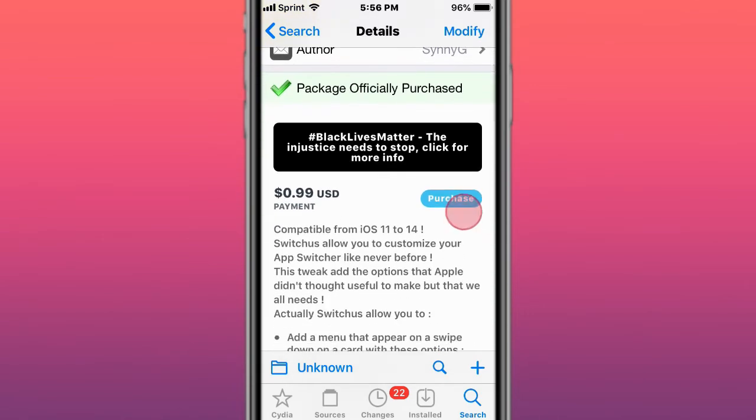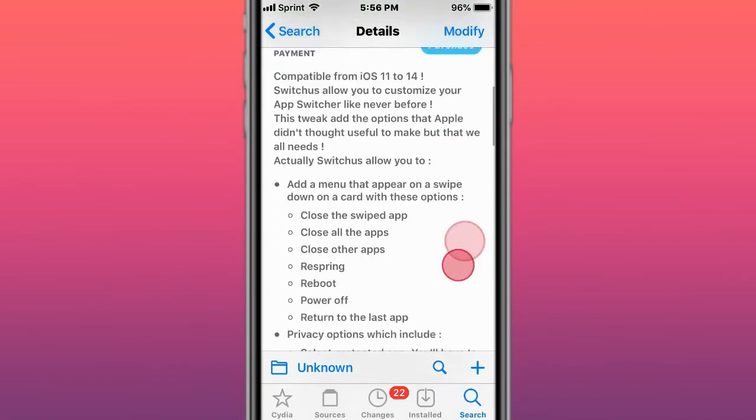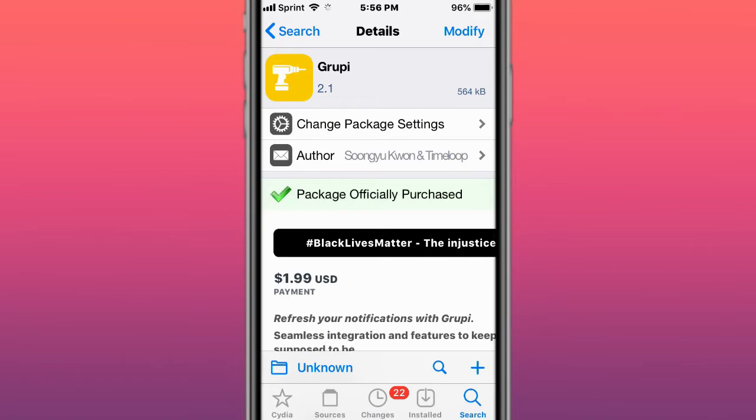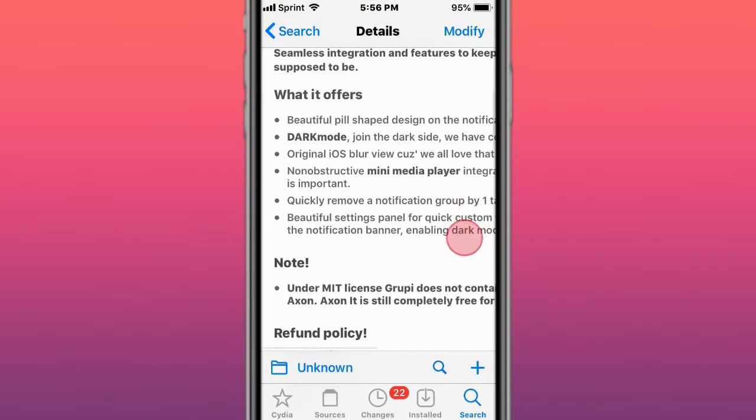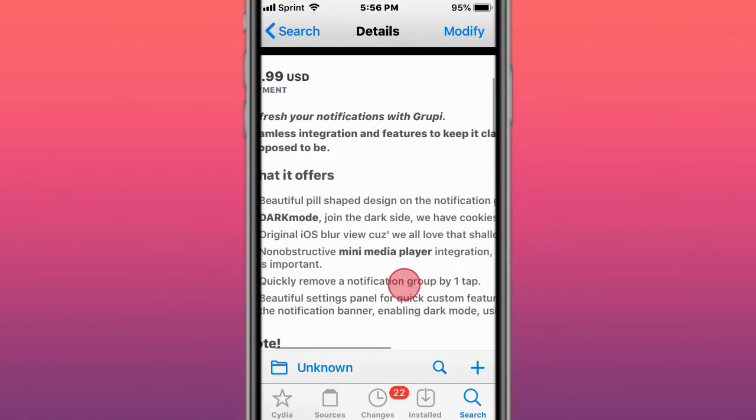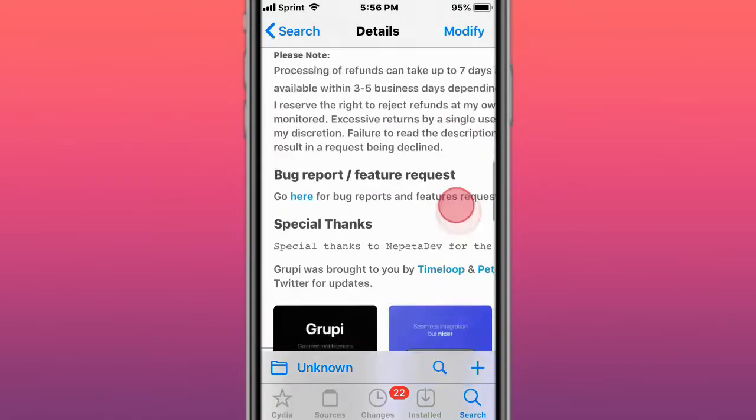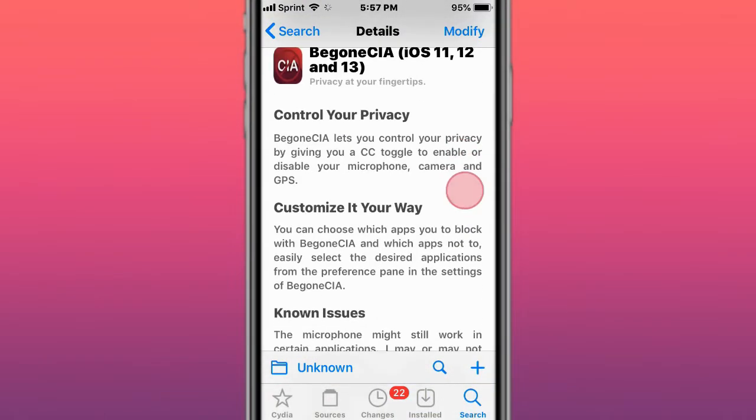Next tweak is called Switch Us. Compatible with iOS 11 to 14. It allows you to customize your app switcher like never before. It's called Groupie. Official iOS 14 support. So refresh notifications with Groupie. It's called Begone Sia, and lets you control your privacy by giving you a Control Center toggle to enable and disable your microphone, camera, and GPS.